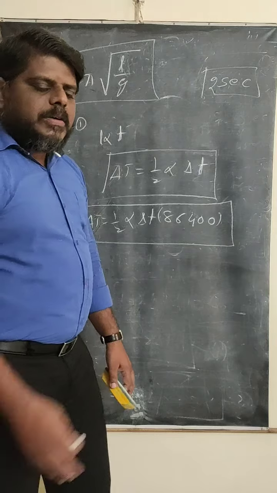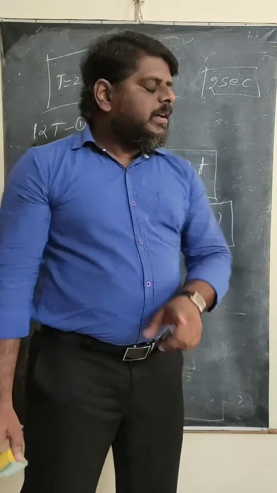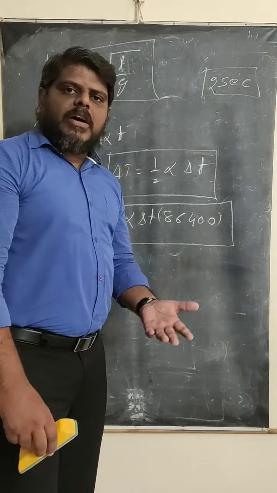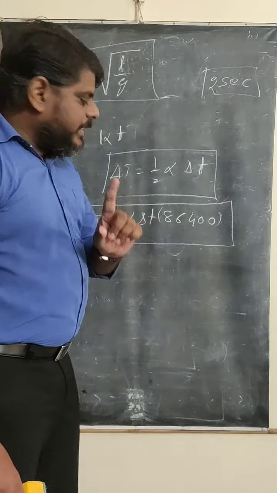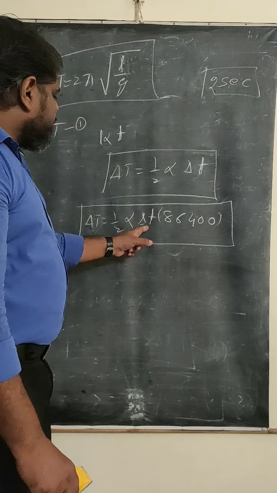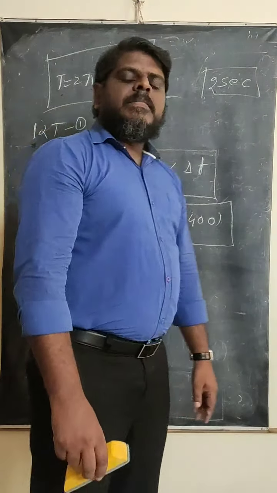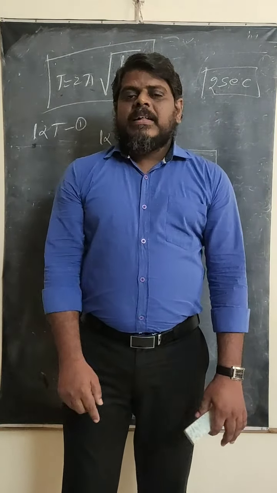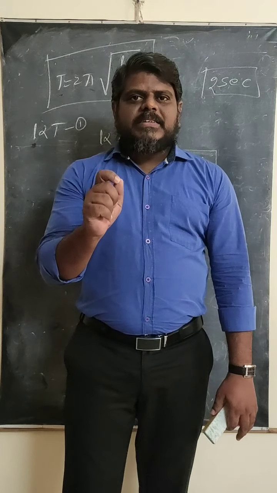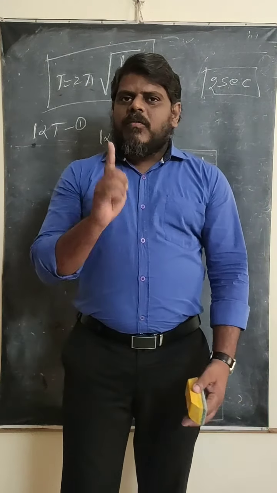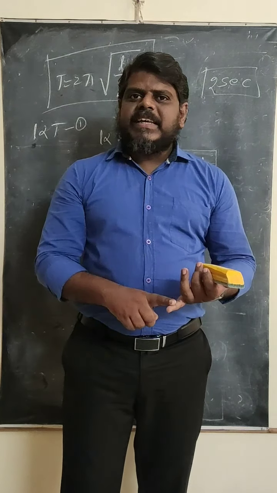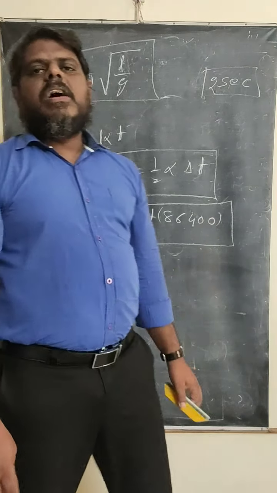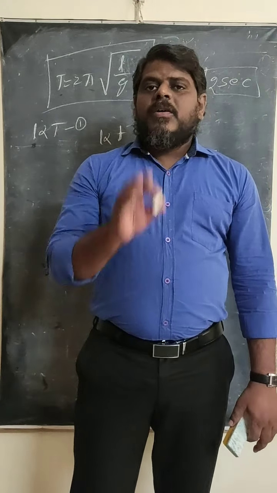That means if one finds out the loss or gain of time per 1 second, then the formula is half into alpha into delta T. In case one finds out the total loss or gain of time in one complete day, then it is half into alpha into delta T into 86,400. For example, if one finds out how much time is lost or gained in 1 hour, then what happens to the formula? 1 hour should be converted into seconds. 1 hour means 60 minutes, 1 minute means 60 seconds. 60 into 60 is 3600. Then you have to multiply with 3600. That will give you the loss or gain of time in 1 hour.